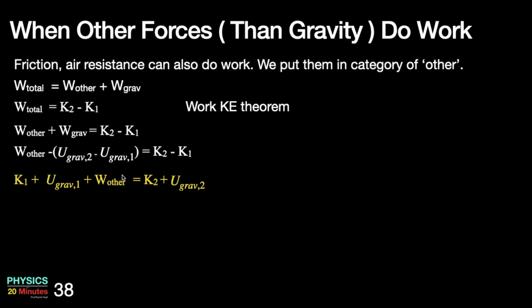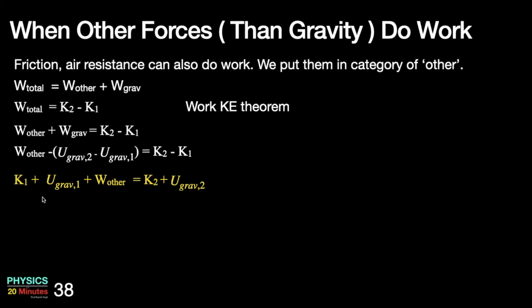Then I can open this bracket and do some shuffling. So work done by others comes here. This minus and this minus will make U1 positive, that will come here. U2 is negative, it will go on the other side and become plus. K2 will stay here. K1 is negative, it will come on this side and become positive. So you can see initial kinetic energy plus initial potential energy plus work done by others is equal to final kinetic energy plus final potential energy.